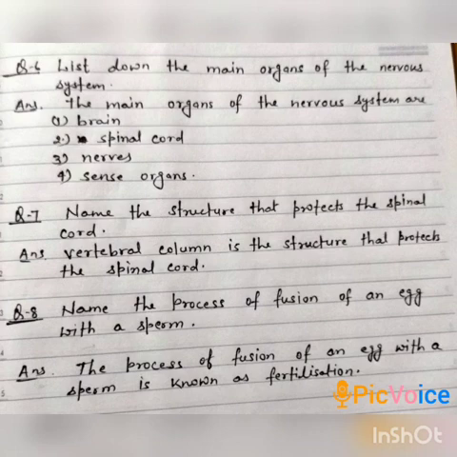Now question number 7. Name the structure that protects the spinal cord. The structure that protects the spinal cord is the vertebral column. Now question number 8. Name the process of fusion of an egg with a sperm. The process of fusion of an egg with a sperm is known as fertilization.